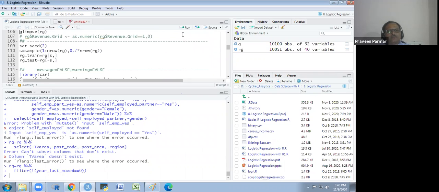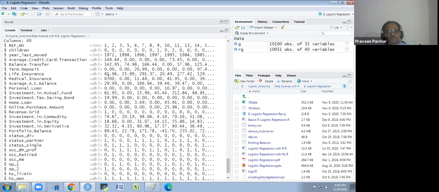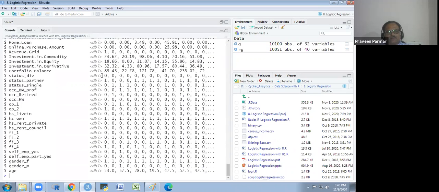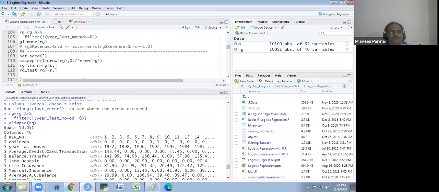Now I will show you the glimpse. Look here, now all the variables are double, meaning numeric. Okay, we have done this. We have 40 variables now. And I divide these into two parts.